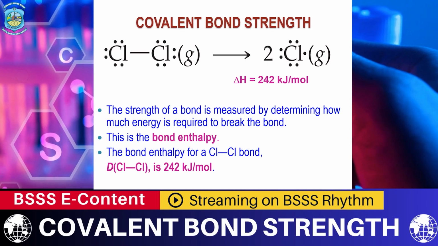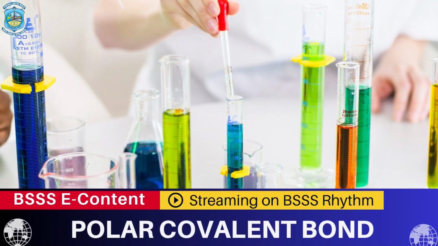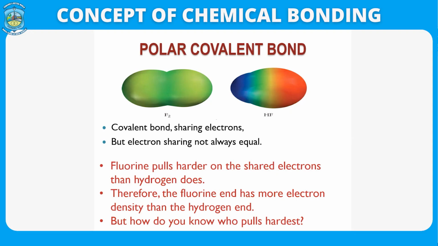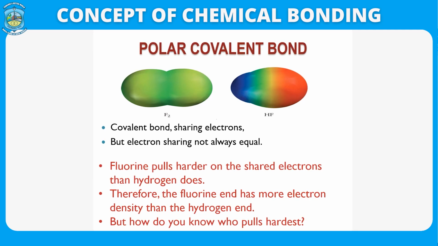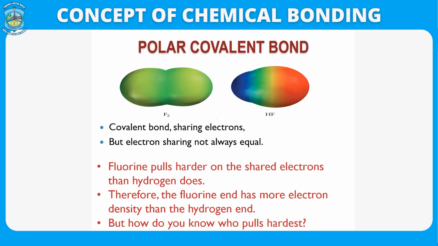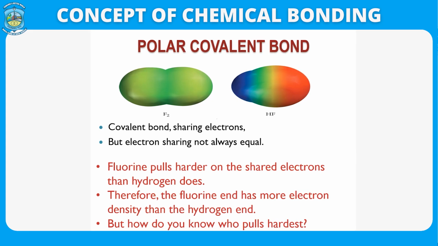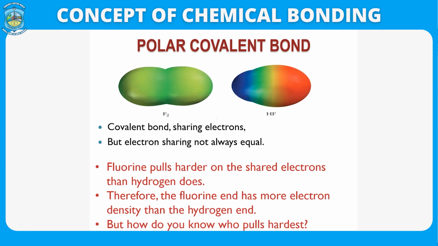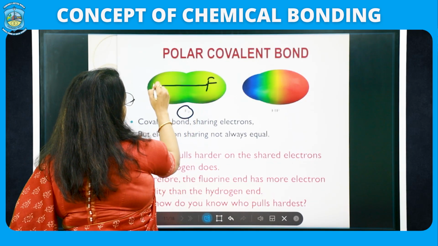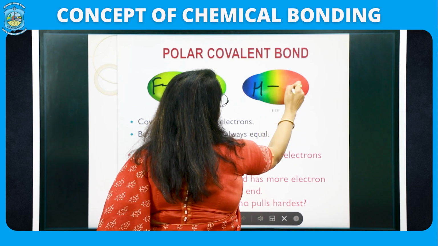Now, moving on to our topic, polar covalent bond. Polar, from the word you can clearly see poles, two poles. We have studied in physics the north pole and south pole in a magnet. For covalent bonds, I have shown you two examples. We have the F2 molecule and we have the HF molecule.